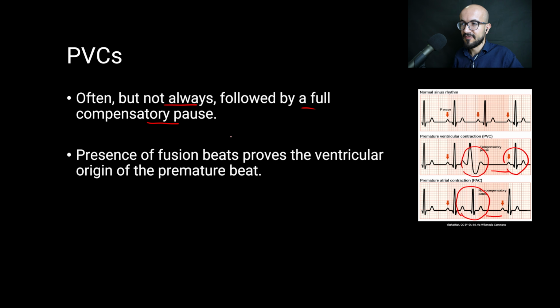Now, presence of fusion beats proves the ventricular origin of the premature beat. A fusion beat occurs when a normal beat coming from the sinus node is propagated within the ventricles, and at the same time, a premature ventricular contraction is propagated within the ventricles. So when those beats occur together, the result would be a hybrid beat called the fusion beat, that would prove the ventricular origin of the premature ventricular contraction.